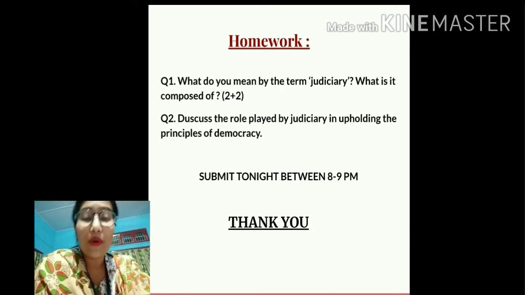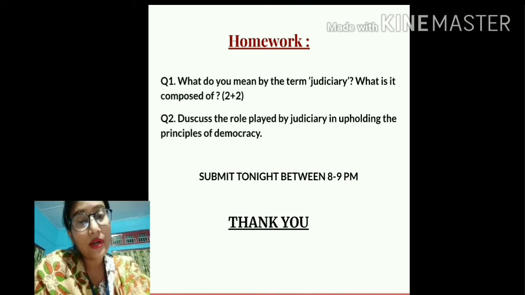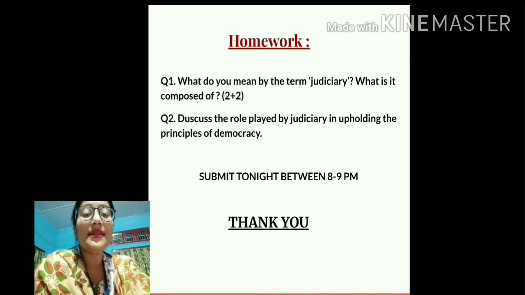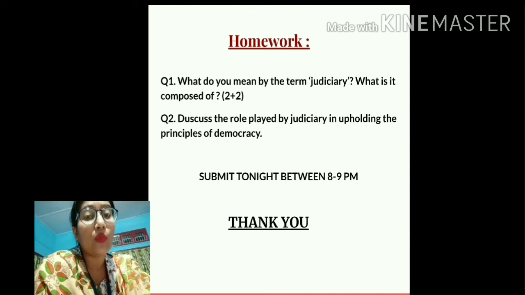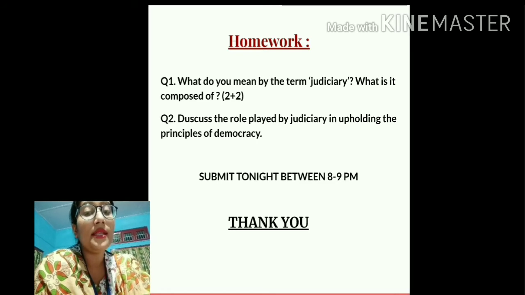And students, one important thing, along with this homework, also please do the exercise questions from the chapter Land, Soil, Water, Natural Vegetation and Wildlife Resources. That means we have already done the exercise question answers, but you have not done the MCQs, that is the multiple choice questions, then the match the following questions and the true and false questions from your textbook.